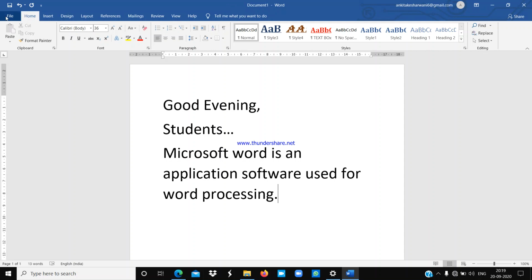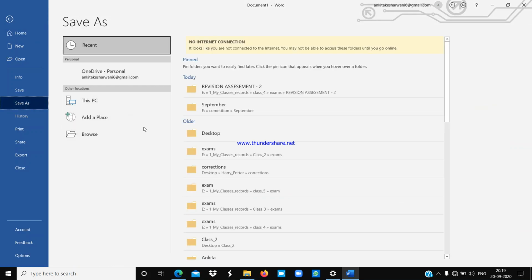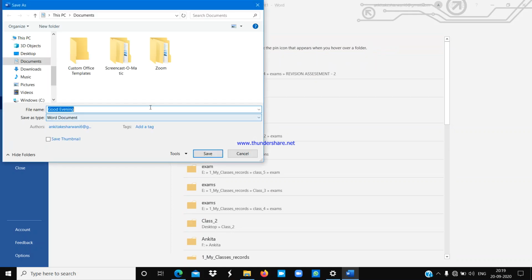You can see I am saving this file. Click on Save As, and I am using This PC. I am selecting a location, Desktop. Now I am selecting the name.